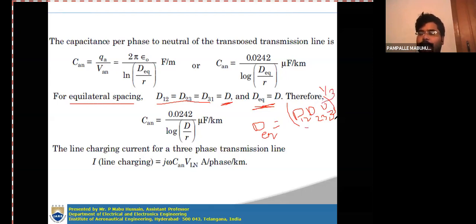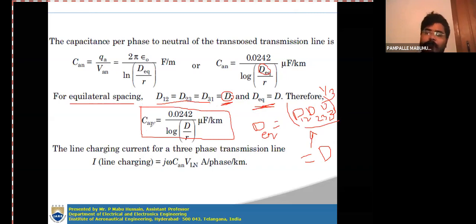When you consider equilateral spacing between the conductors, all of D12, D23 and D31 become equal to capital D, so D equivalent is equal to D. In this capacitance equation, in place of D equivalent, you simply substitute D. So for equilateral spacing, the CAN value is equal to 0.0242 by log D by R microfarad per kilometer.